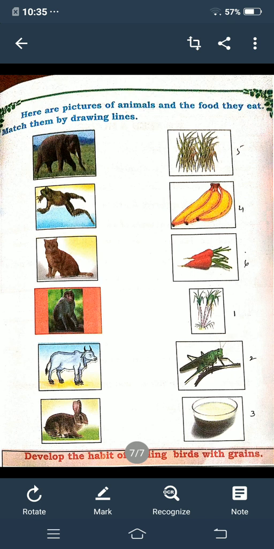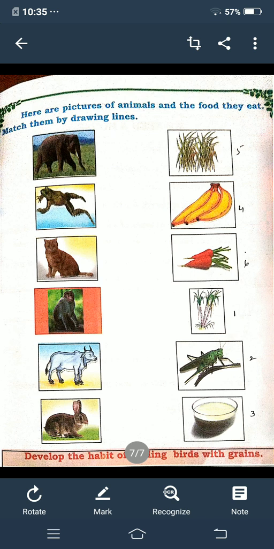Okay children. Next, develop the habit of feeding birds with grain. If birds are near your house, give them grains to eat. So I think you have understood this lesson. Any doubt, children?